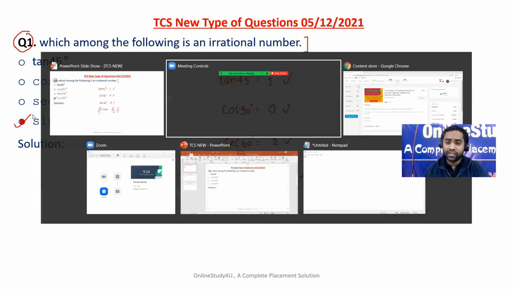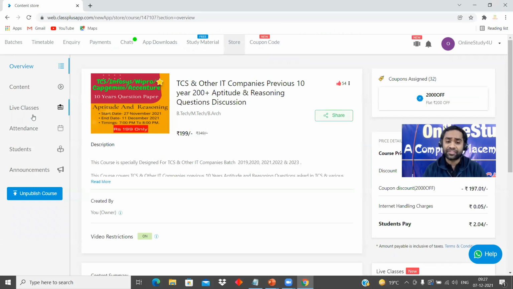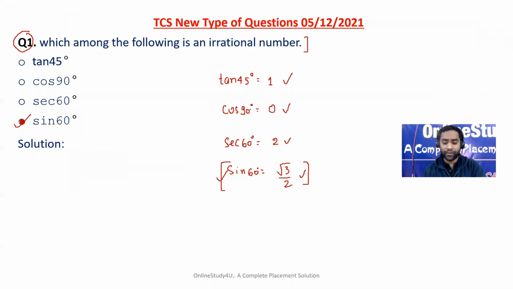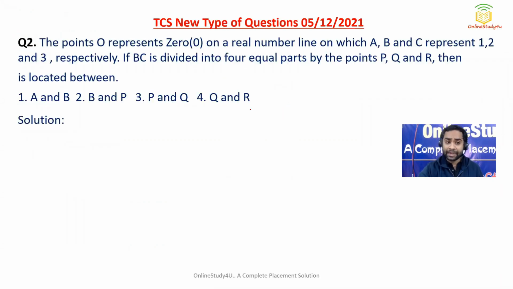Now how will you learn all these questions? Who is teaching? So friends, we at Online Study for You are solving TCS and other IT companies' previous 10-year questions, and we are also doing the recently asked questions. If you can see, in Aptitude and Reasoning Live Classes 9, I have discussed the questions which were asked on 5th of December. There is no option to make it free, otherwise I would have done that. You can see all the recently asked questions are also being done. Otherwise, from where will you read this, and it's not easy to solve the questions as soon as they come in the examination.